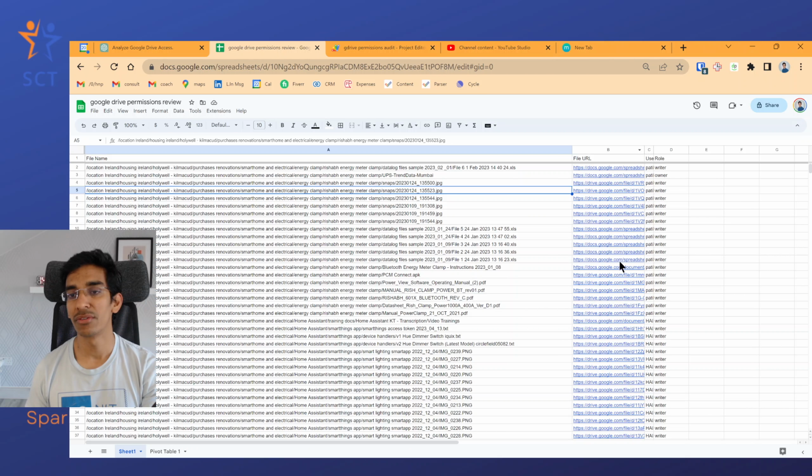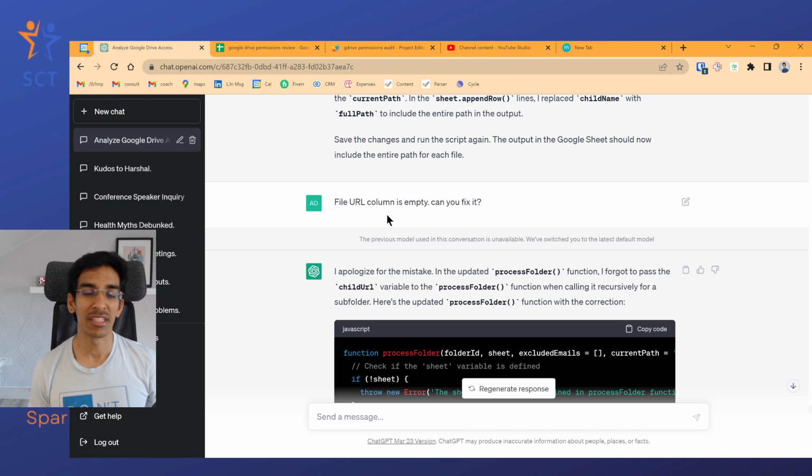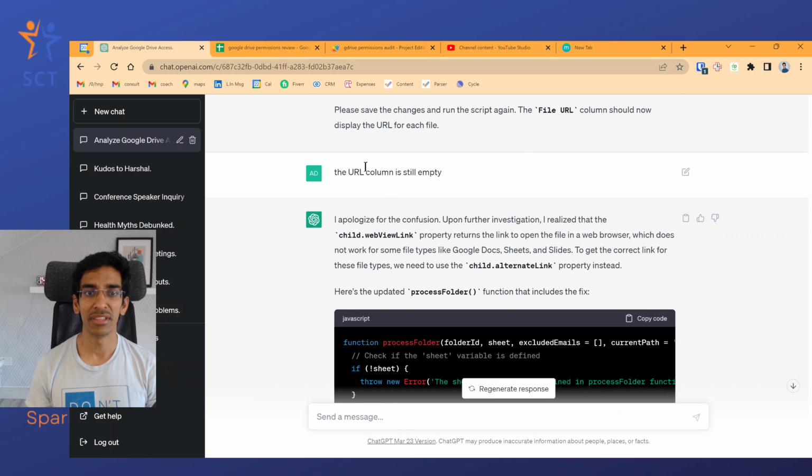I have to copy paste this, but if I have a link, I can click on that and start editing. So I asked it to fix the URL column. I think the URL column didn't work right from the start, and it said, okay, I need to pass something, and even that still didn't work.